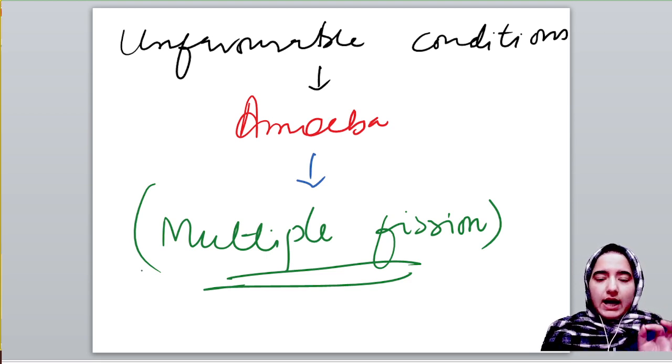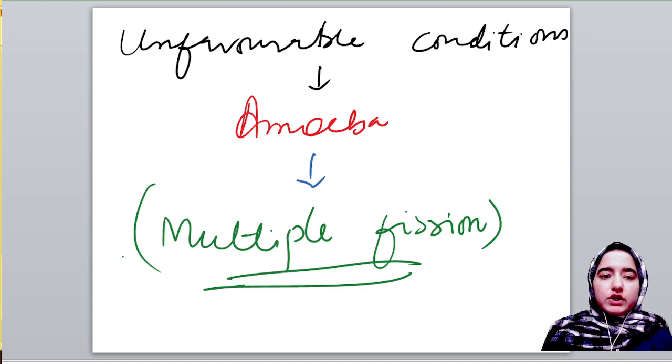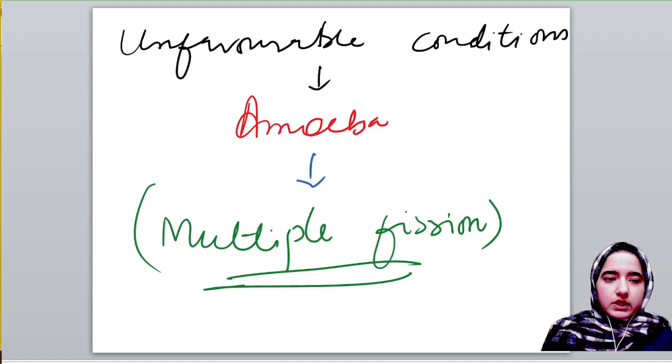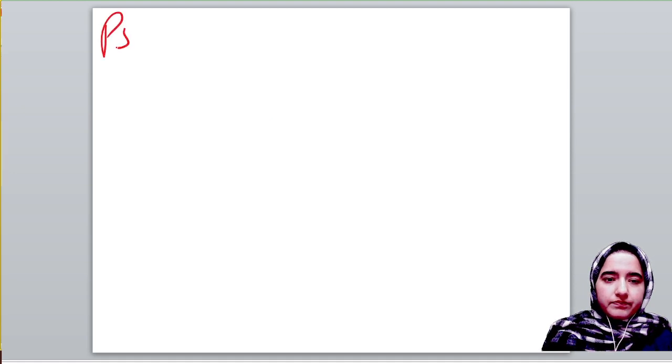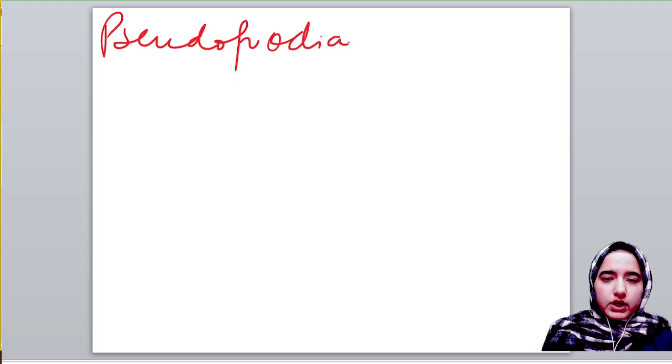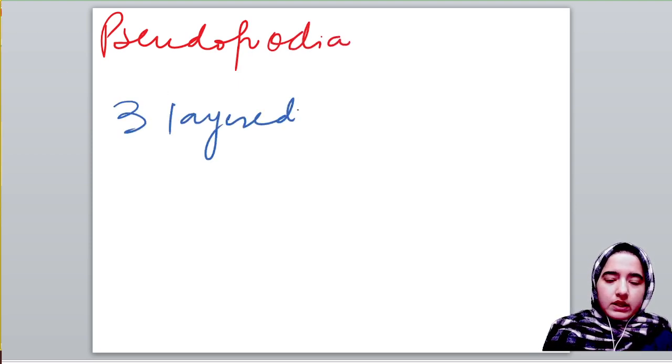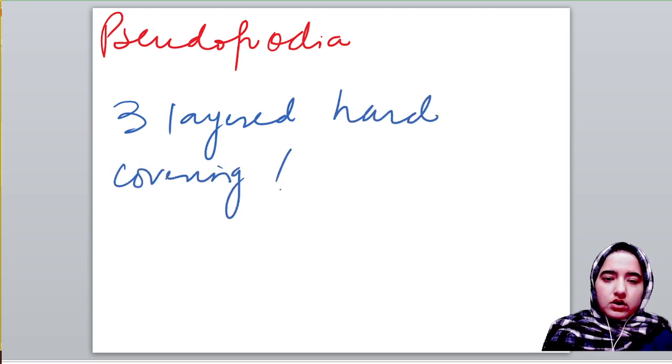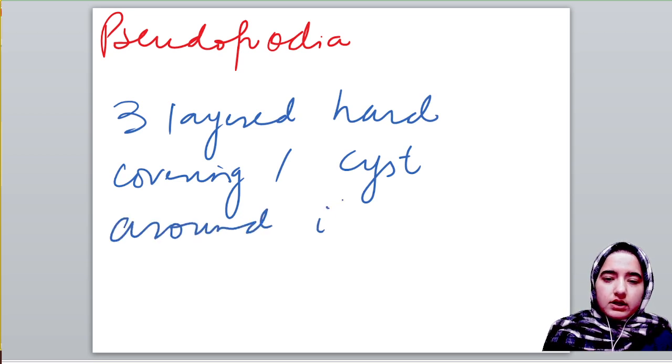What happens basically when there are unfavorable conditions? Amoeba withdraws its pseudopodia and excretes a three-layered hard covering, or cyst, around itself.